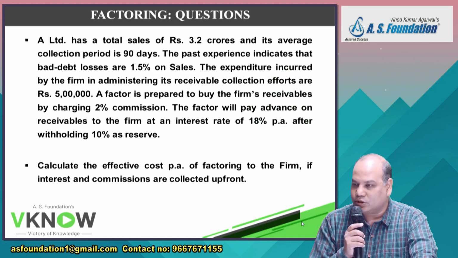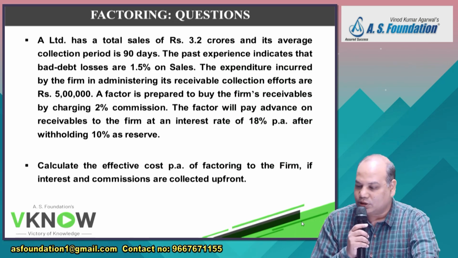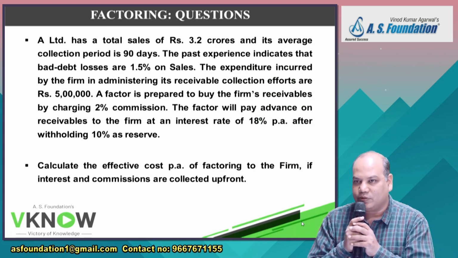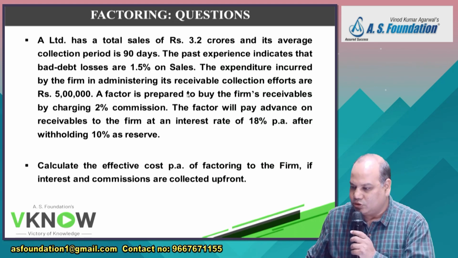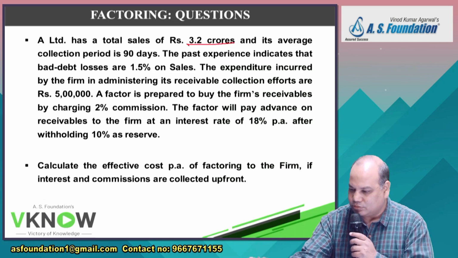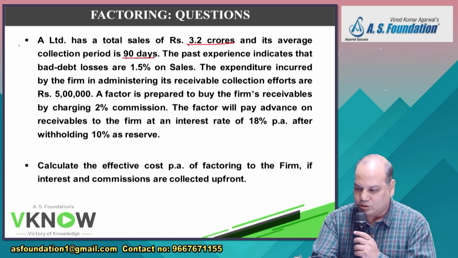A Limited has a total sale of 3.2 crores and its average collection period is 90 days. What is the sale? 3.2 crore. Average collection period is 90 days. So 90 days means, for simplicity, we can assume 3 months. So what is your average debtor balance? Annual sale is 3.2 crore, average collection period is 3 months. So what is your debtor balance?